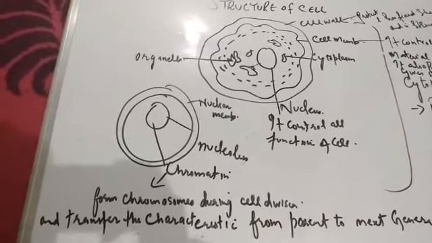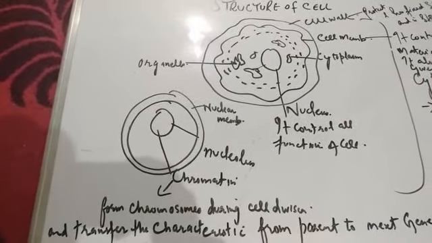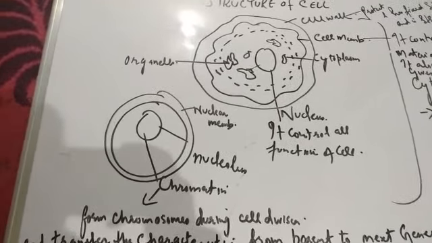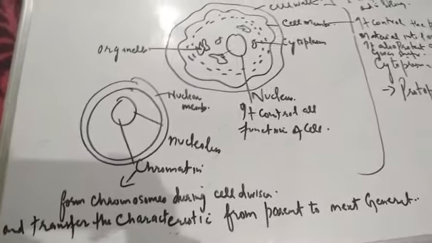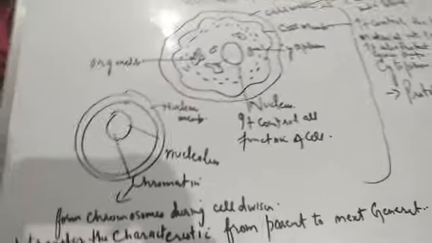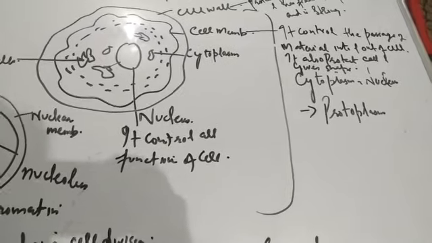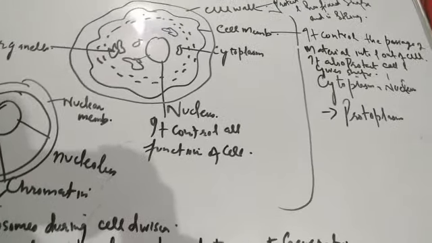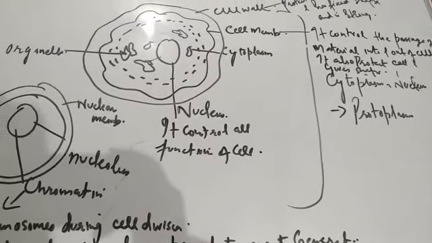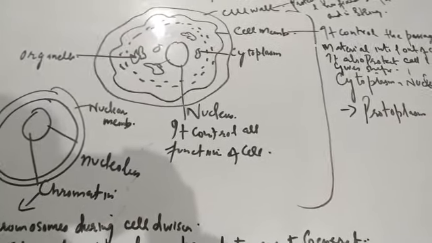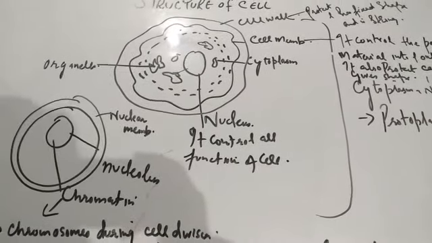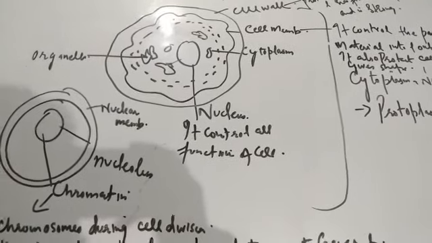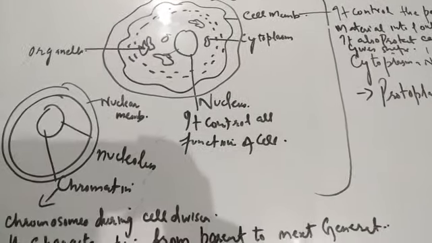So, chromosomes, there are 23 pairs of chromosomes in a cell. That is 46 chromosomes. They transfer the characteristics from parent to the next generation. Now, the cytoplasm and nucleus of the cell together is called the protoplasm. Protoplasm, what is protoplasm? It is also your question. Protoplasm means cytoplasm and nucleus both constitute the protoplasm.